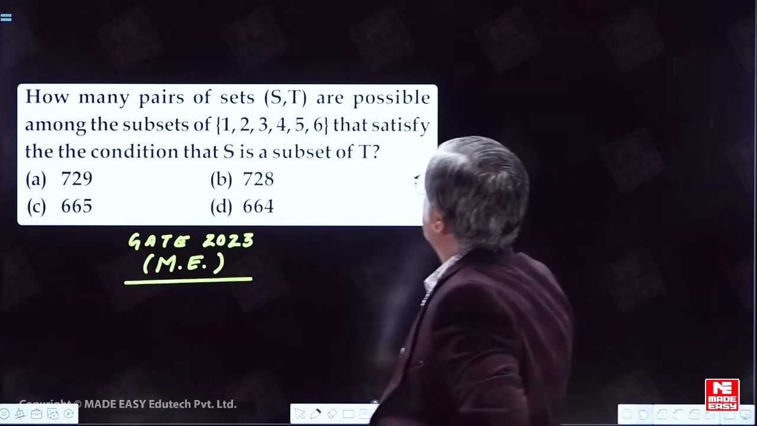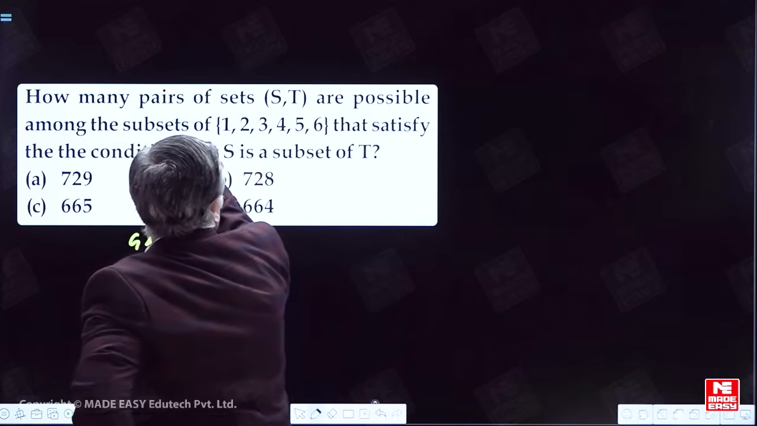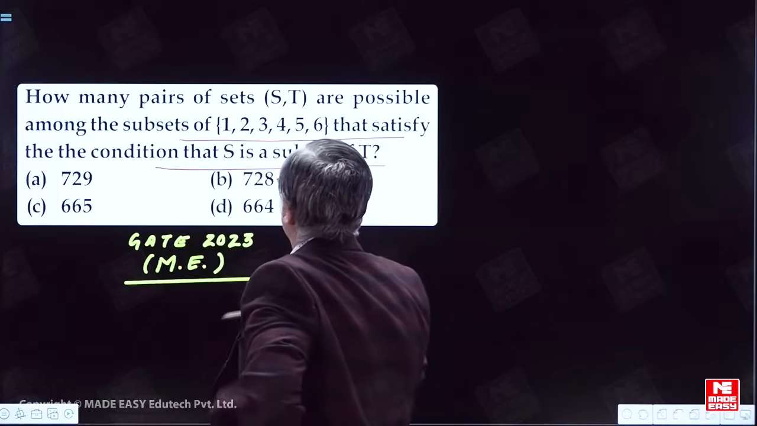So how many pairs of sets S and T are possible among the subsets of {1, 2, 3, 4, 5, 6} that satisfy the condition S is a subset of T?